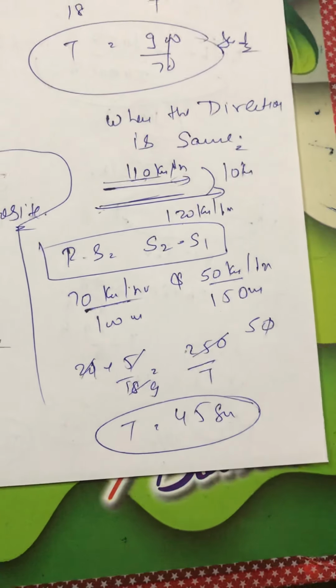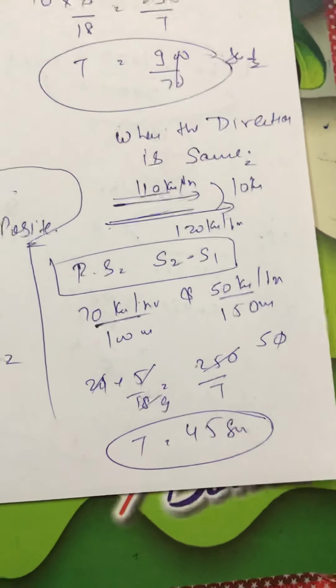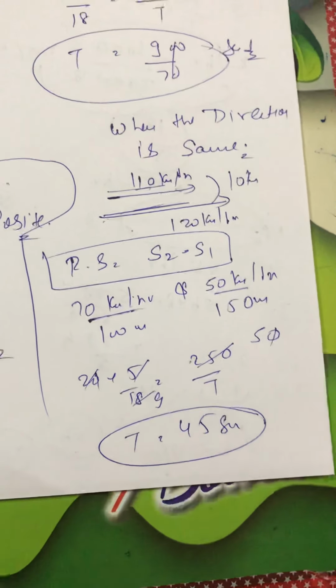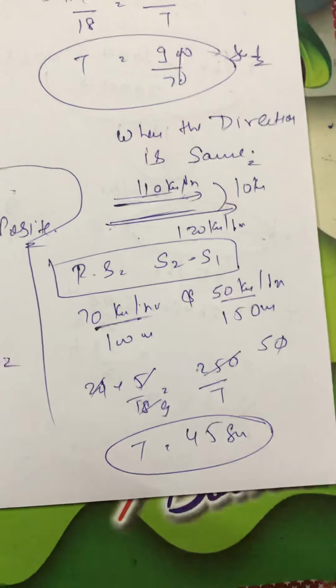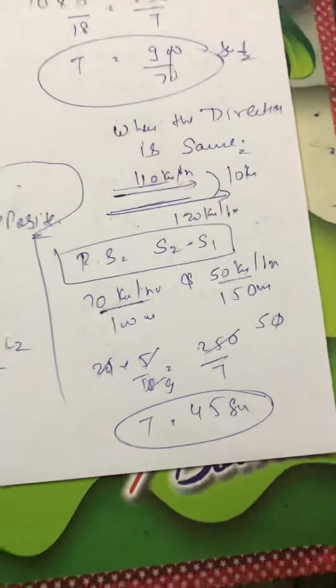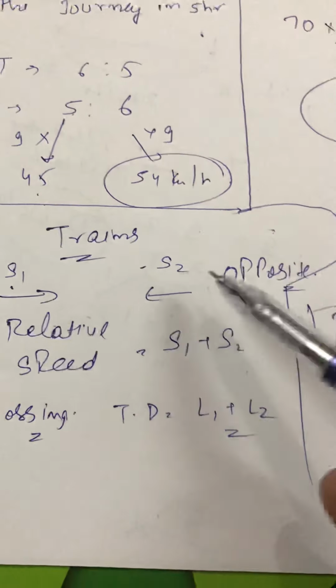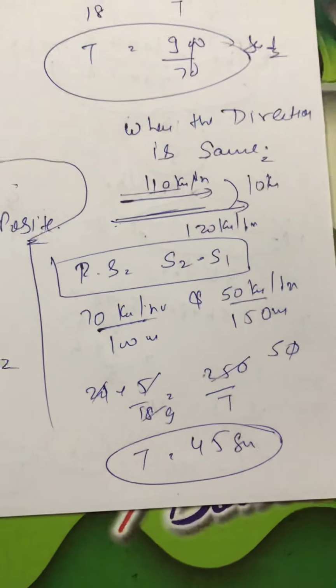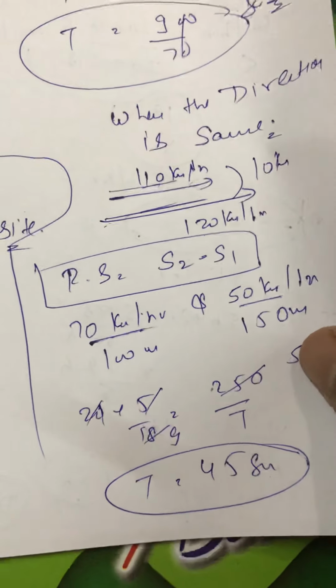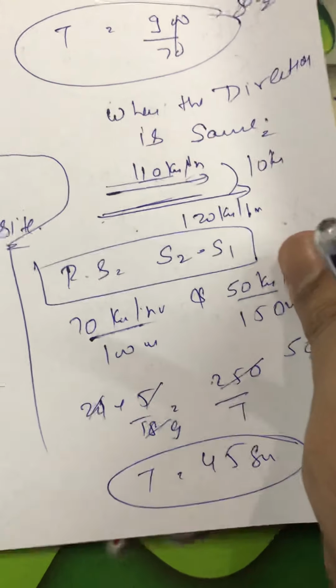So in speed, distance upon time, one thing is important, that is the ratio method. Whenever the distance is same, we can make a ratio of speed and time, that is inverse, right? Second, there is also the concept of trains. If the direction is opposite, speed will be plus. If the direction is same, the relative speed will be the difference of their speeds, right?